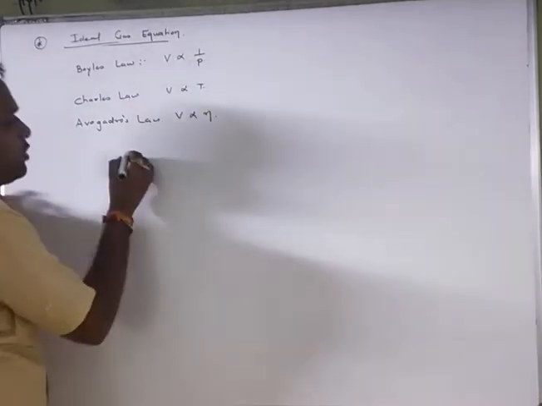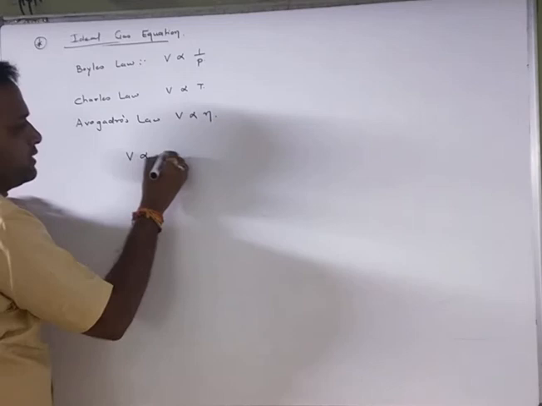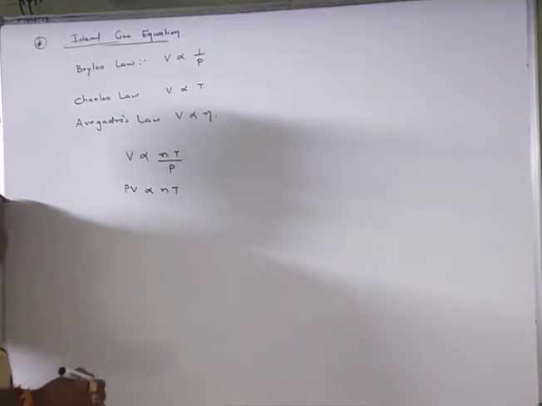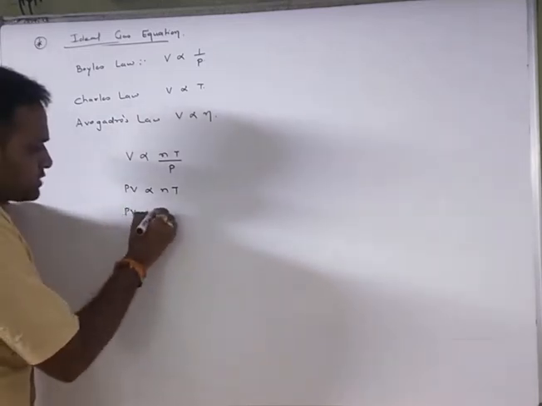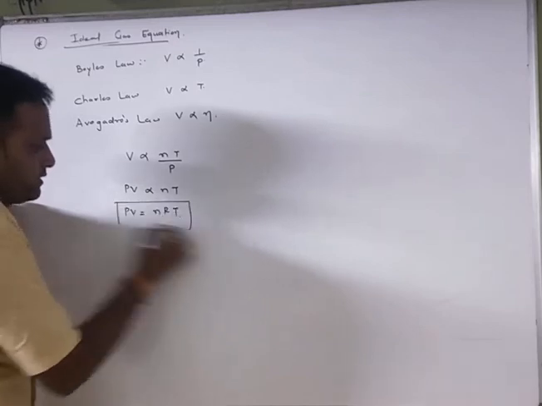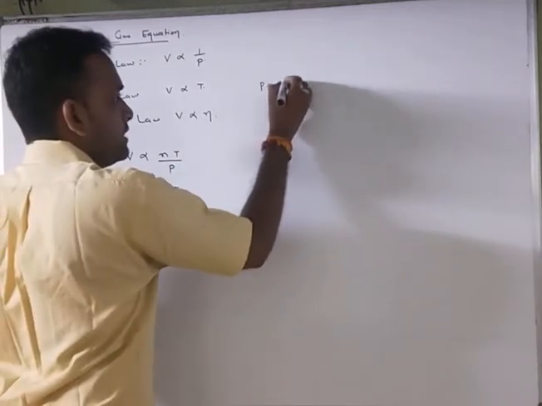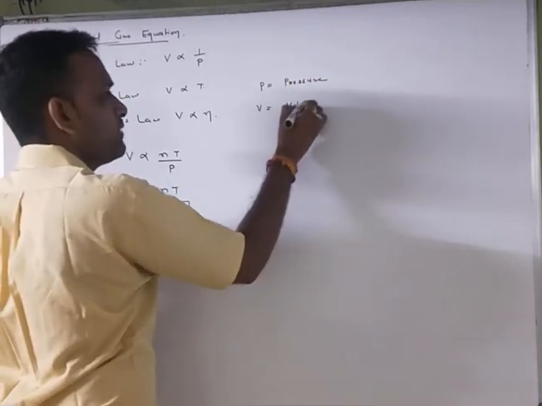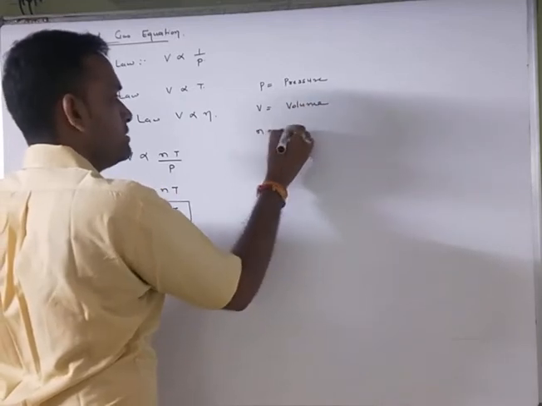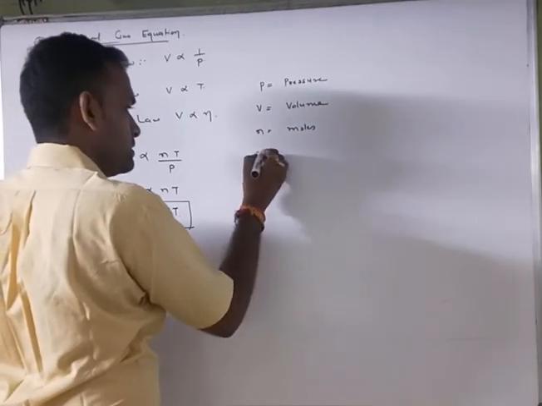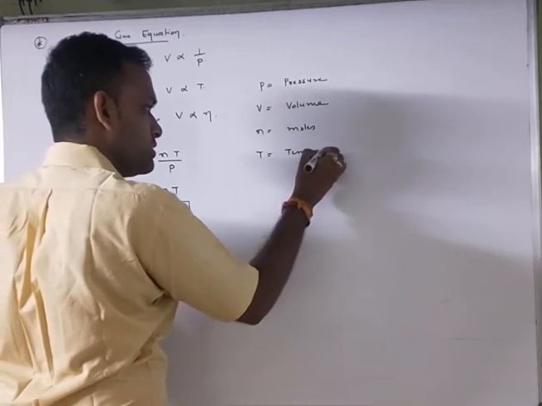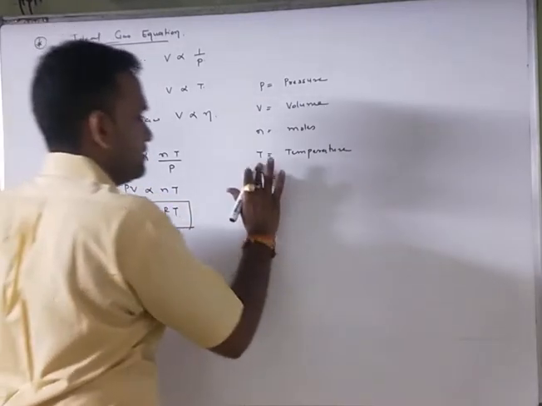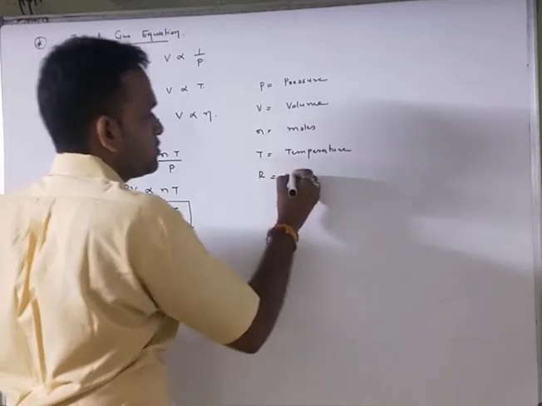So here V will be common: V is proportional to nT upon P, so I can write PV proportional to nT. Okay, so I can write PV equals nRT. Here P is the pressure, partial pressure; V is the volume of gas; n is the moles of gas; T is the temperature; and R is the gas constant.